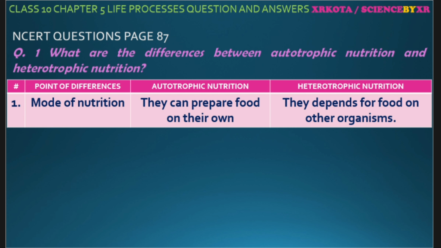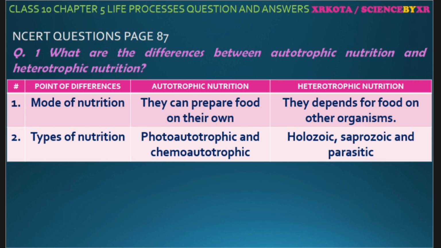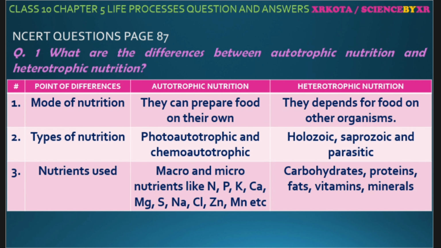Autotrophic, they can prepare food on their own. Heterotrophic, they depend on other organisms for their food requirement. Second, types of nutrition: autotrophic, phototrophic and chemotrophic, there are 2 ways, whereas heterotrophic, holozoic, saprozoic and parasitic. Point number 3, nutrients used. The autotroph, that is the plant, uses macro and micronutrients like NPK, Ca, magnesium, sulfur, sodium, zinc and all. These you have studied in class 9th.